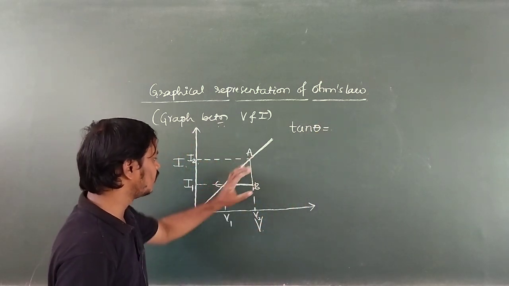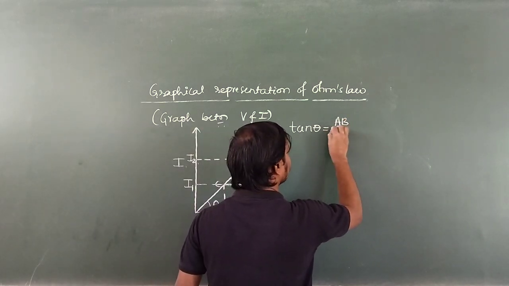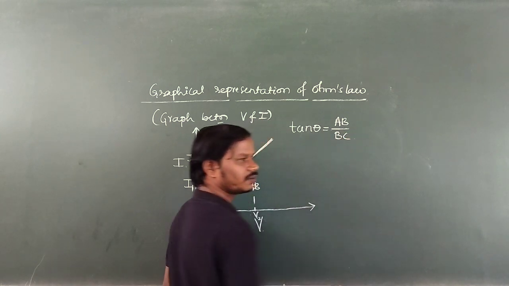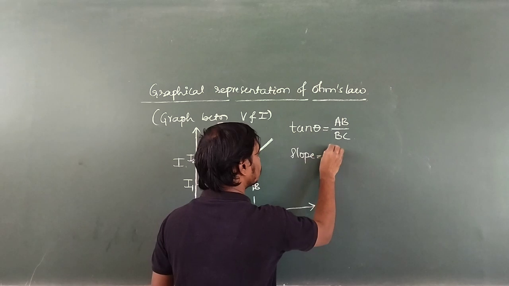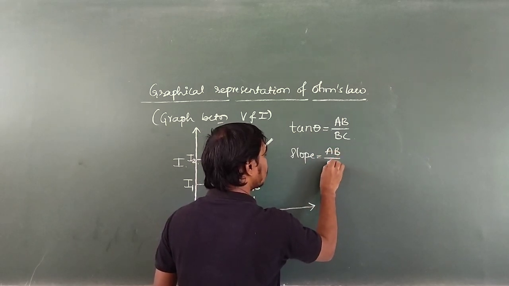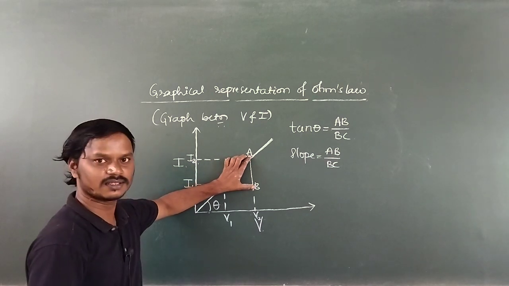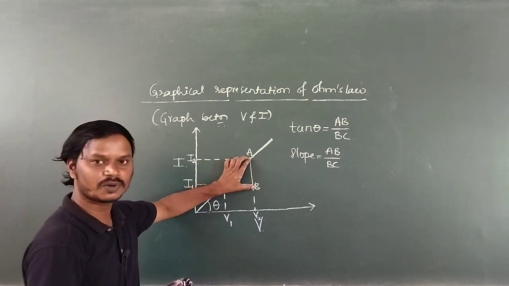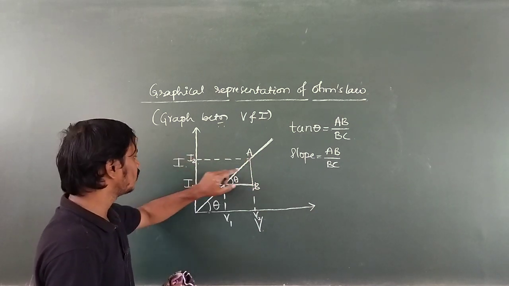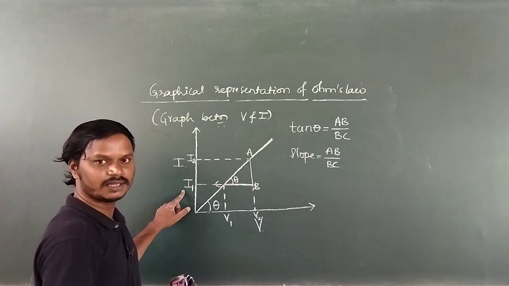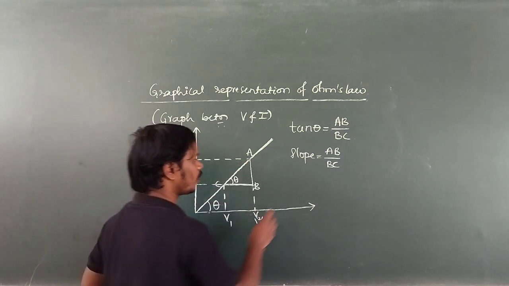Slope is nothing but tan theta is equal to opposite side divided by adjacent side. Here opposite side is AB, adjacent side is BC. AB by BC. Here what is slope? tan theta. Okay, now slope is equal to AB by BC. Then what is AB? AB is along the vertical, means AB is the y axis. Along the y axis what is taken? Current is taken. So I will write it is I2 minus I1, in order to find AB.